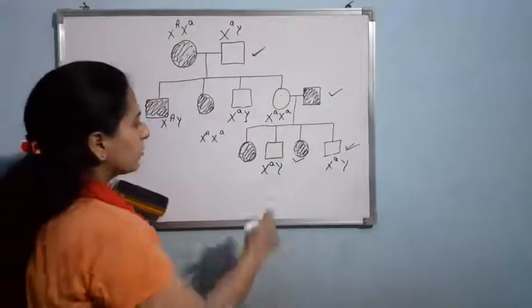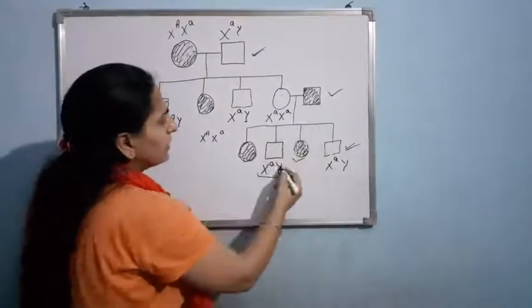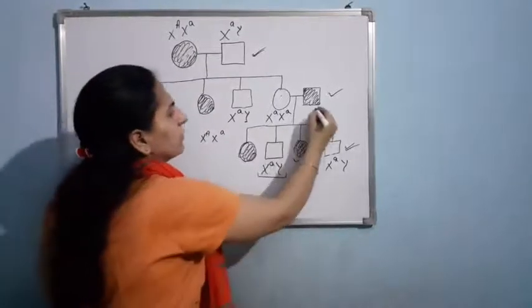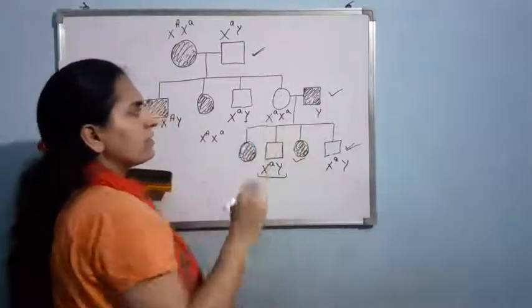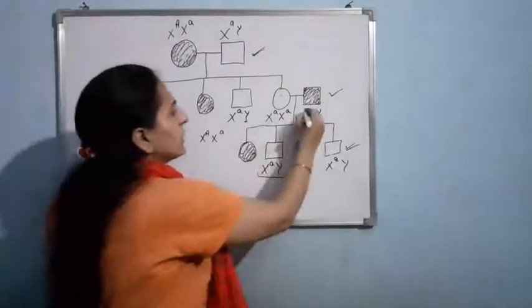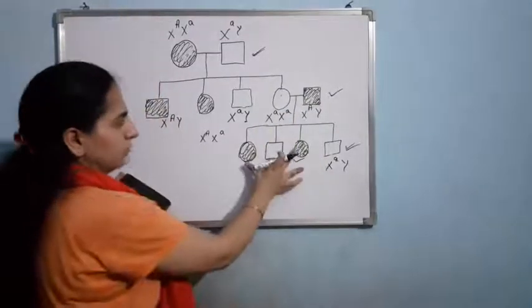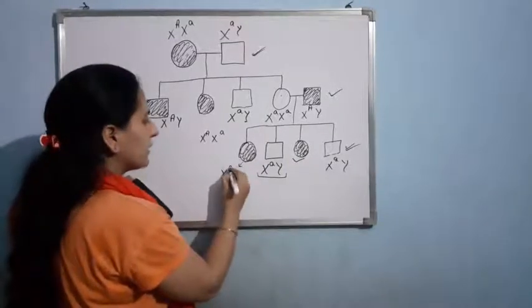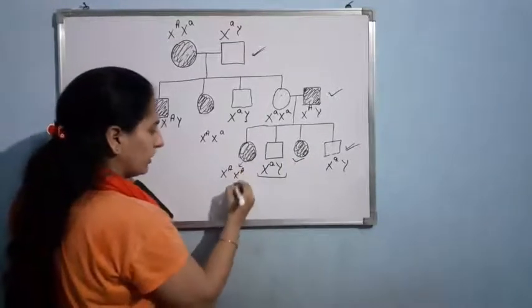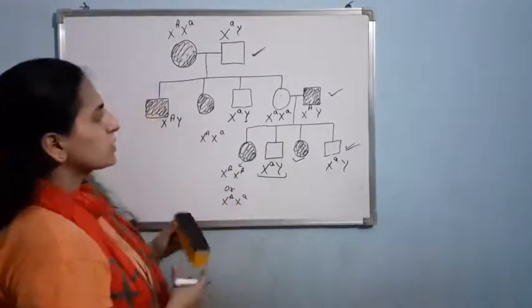Now let us talk about this thing we can check. Suppose here is the offspring. Obviously, the father will give Y. Now I know this father is affected, and affected male is having X capital A, Y. Now let us talk about the girls. They are affected, so they could be having X capital A, X capital A or X capital A, X small a. Now let us see which is possible.